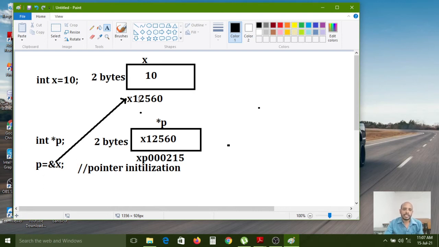So how can you access this address? By using the ampersand symbol before that variable. This memory address is for which variable? The x variable. So if you use the address operator before the x variable, it directly points to that memory address location, and that address can be stored inside the pointer. If you use the equal symbol, p equal to ampersand x, it directly points to the memory address, and that can be assigned to the p variable, which is a pointer variable.